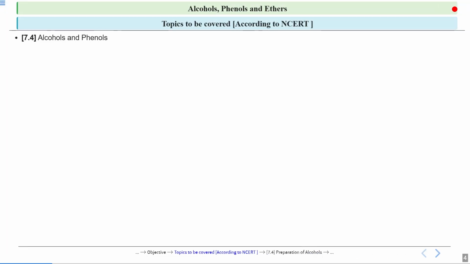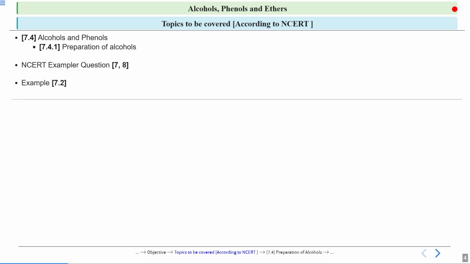Now for your reference, I have mapped the NCERT sections that I am going to cover today. So today we will cover section 7.4, that is alcohols and phenols. And the subtopic which we will cover today is 7.4.1, that is preparation of alcohols. And we will also solve NCERT example questions, question number 7 and 8. And we will also solve example 7.2.